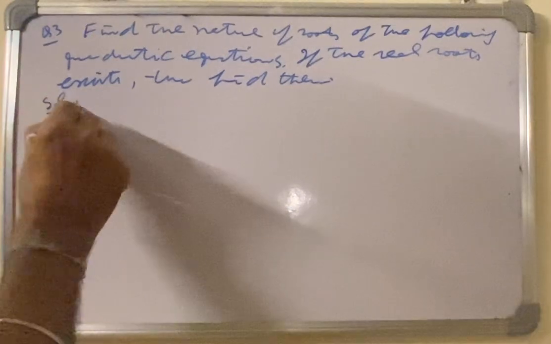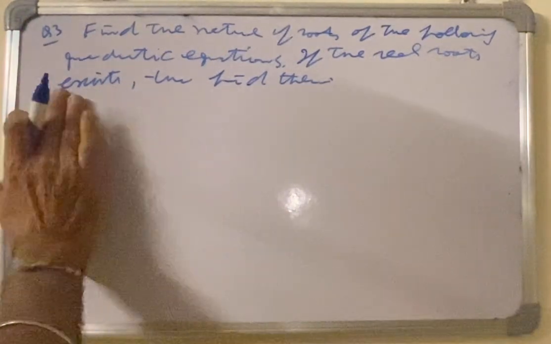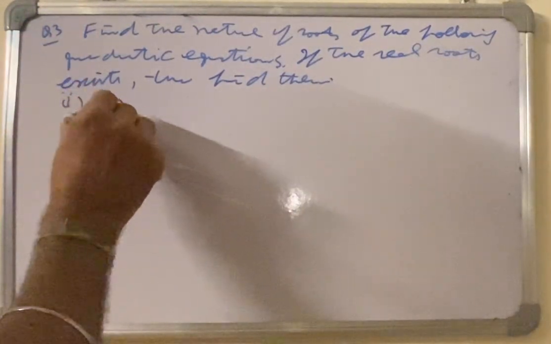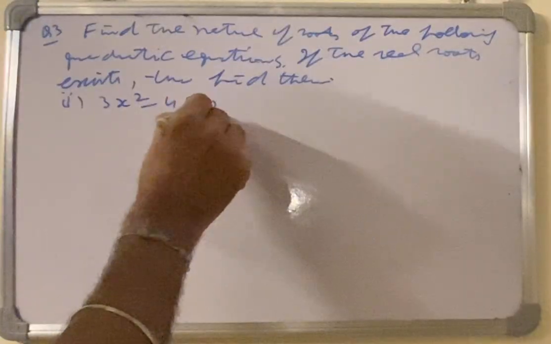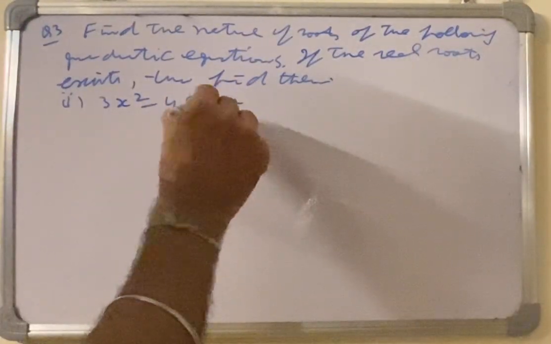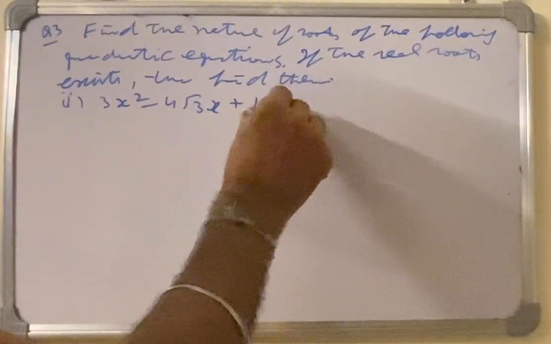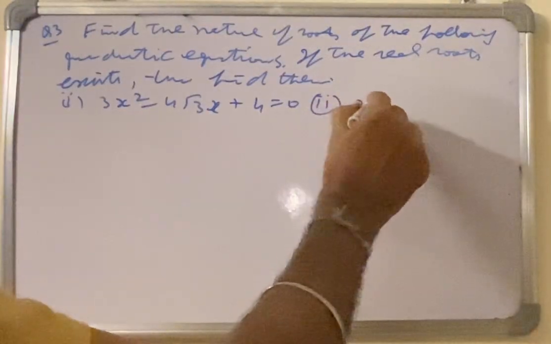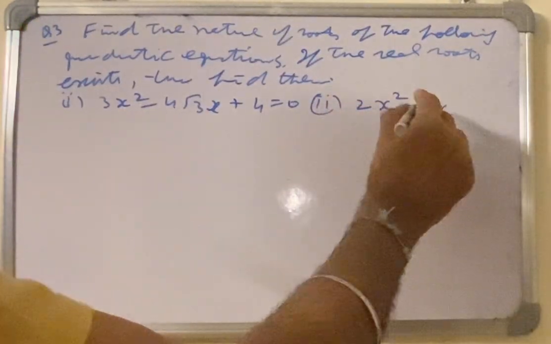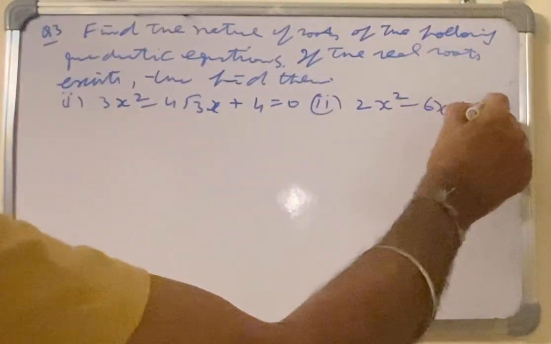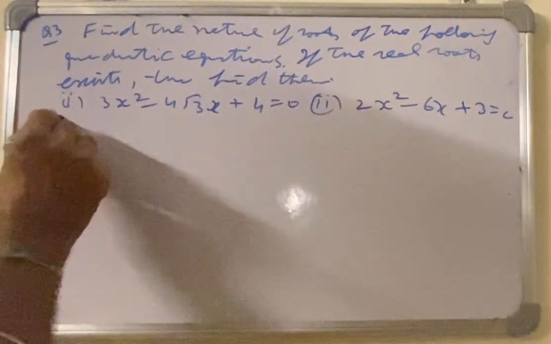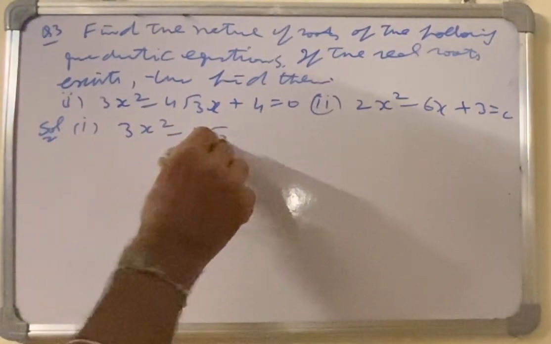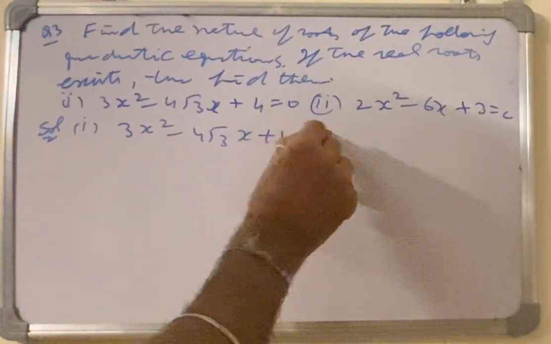Solution: we have, first part, 3x squared minus 4 square root 3x plus 4 is equal to 0. Second part, 2x square minus 6x plus 3 is equal to 0. Solution, first part: we have 3x square minus 4 square root 3x plus 4 is equal to 0.